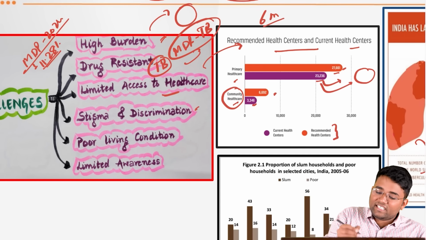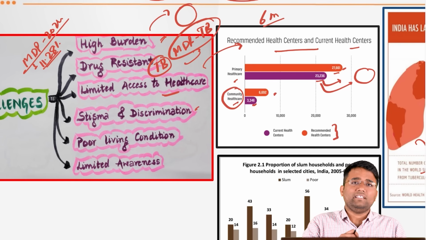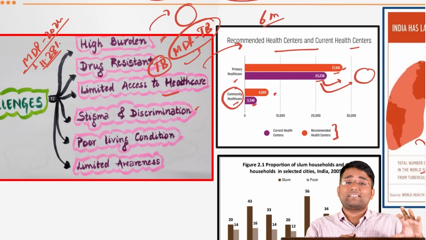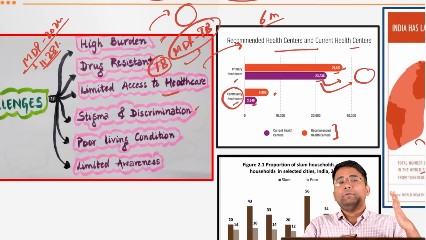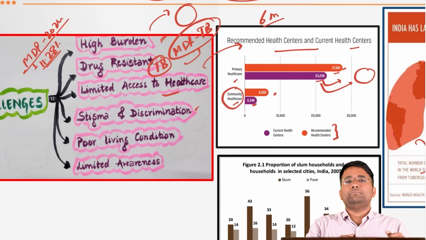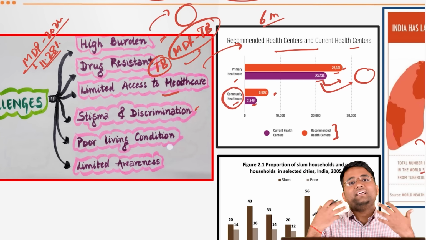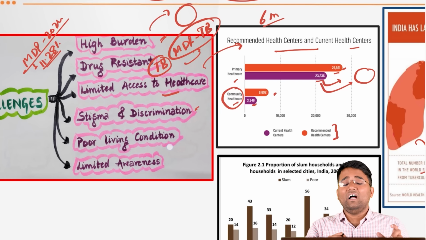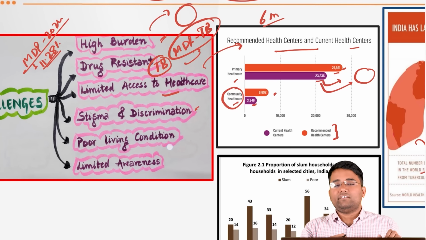Also, the stigma and the discrimination. If a person is having TB, they feel that if they share this in the public domain, people will start ignoring them, people will not interdine with them, people will not shake hands with them, people will not spend time with them. And despite knowing that they are infected with TB, they continue like that, and whenever they cough, sneeze, etc., the infection spreads to other persons in that vicinity.